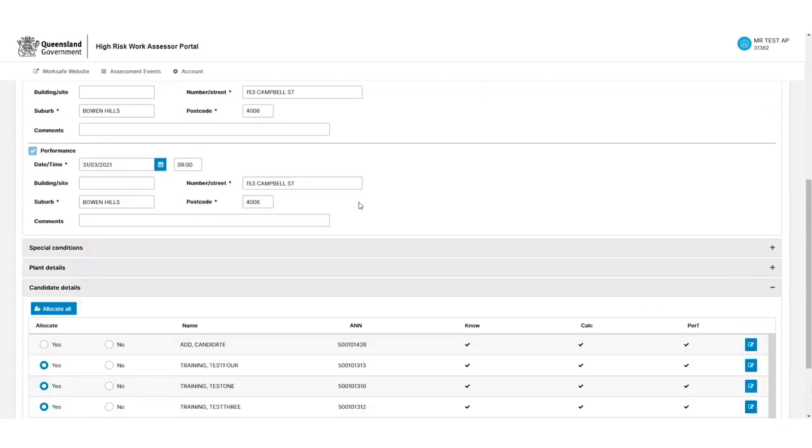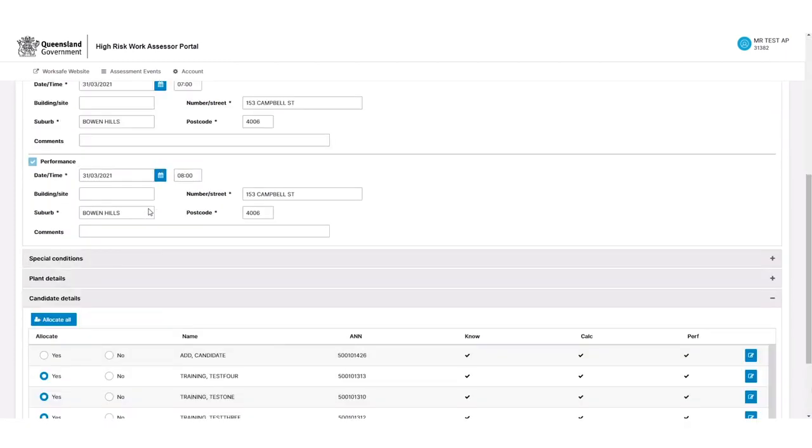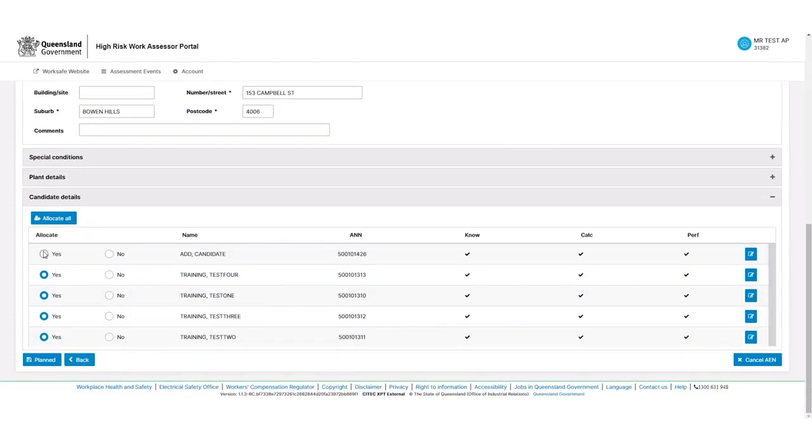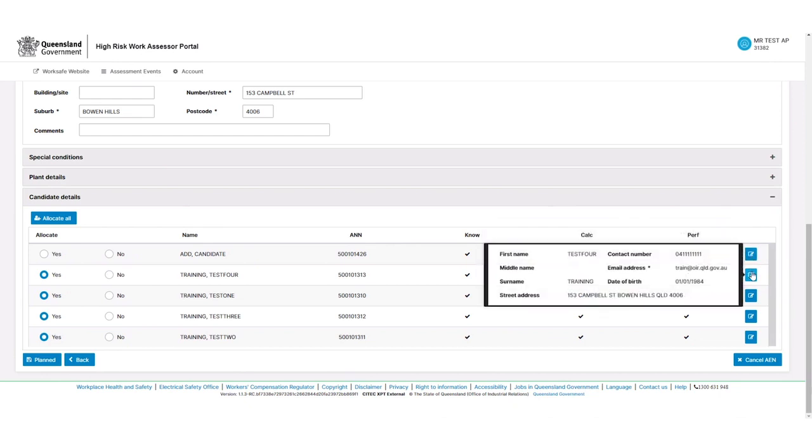we'll see that we now have our 4 candidates that we've added, and we have a candidate that we still need to allocate. In order for us to plan this assessment event again, we have to choose an allocation, yes or no. If we don't want to make that selection right now, we can close this event and just go back. Otherwise, to move on from this page, we need to select yes or no. The other thing that we can do is mouse over on the right, and we'll see quickly the details for that candidate or any other candidate.